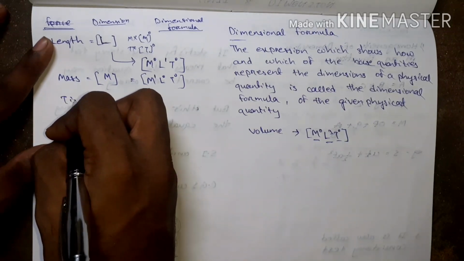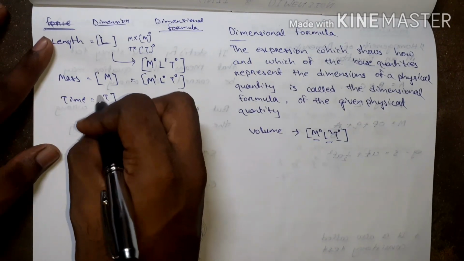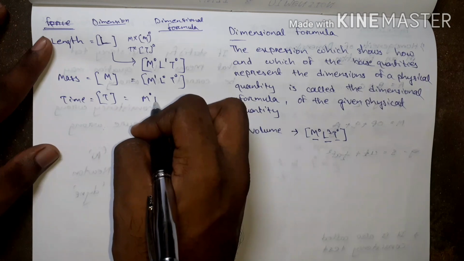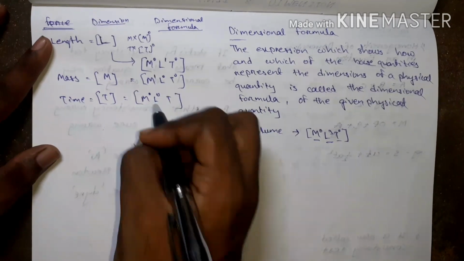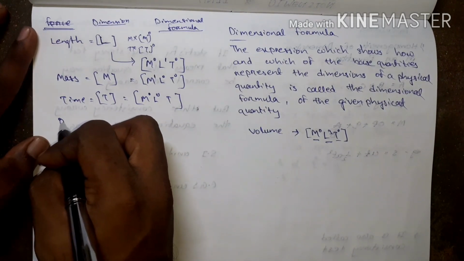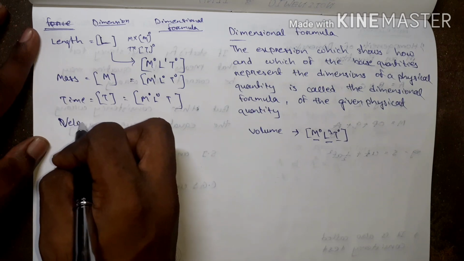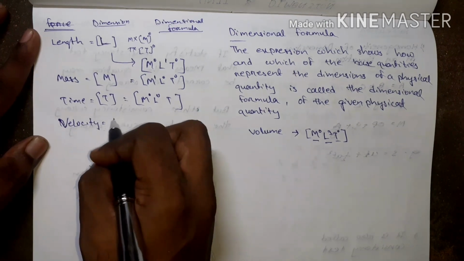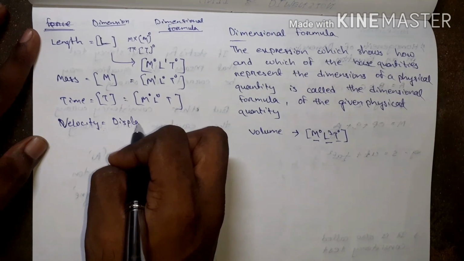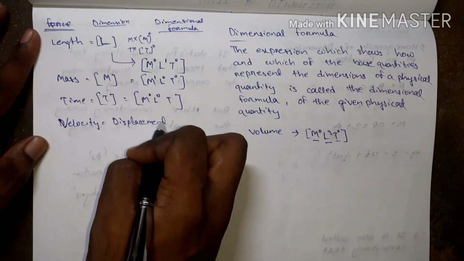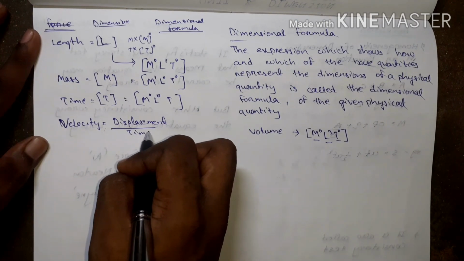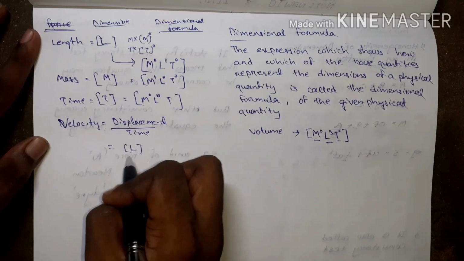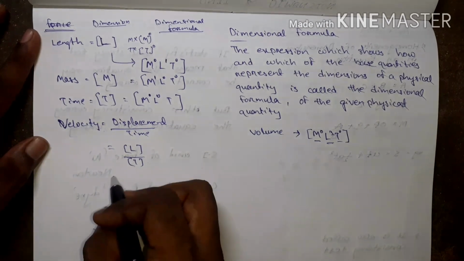Such that time is T, M0 L0 T. Such that velocity, you know, is displacement by time. What will be its dimension? L by T. What is L by T?